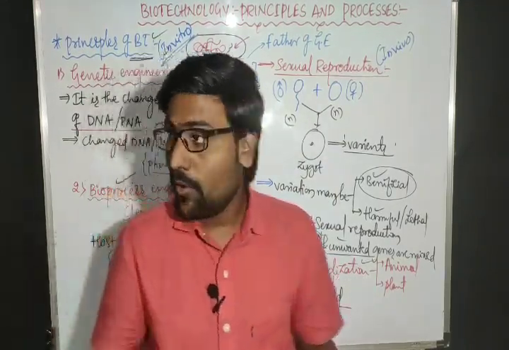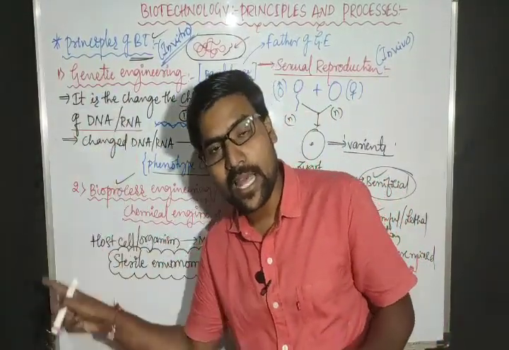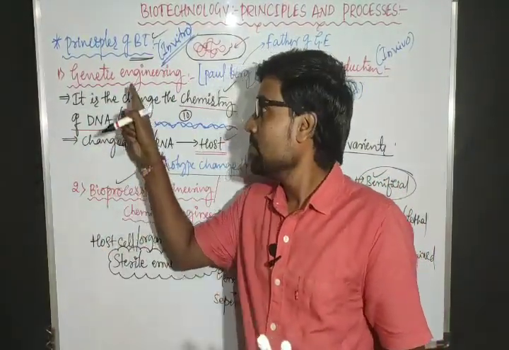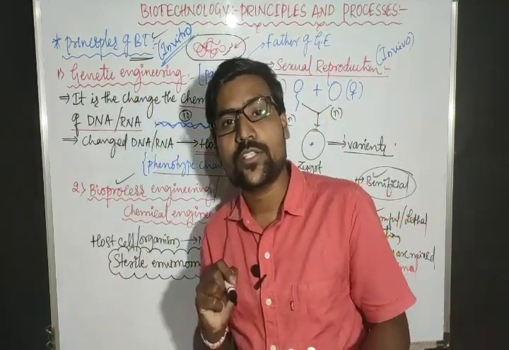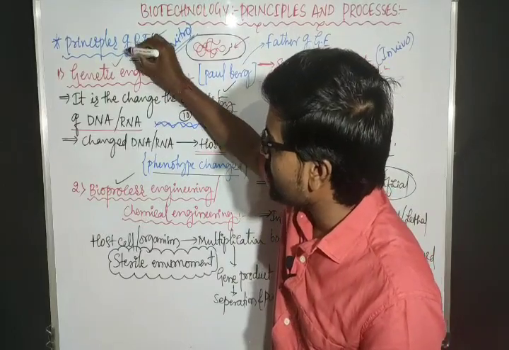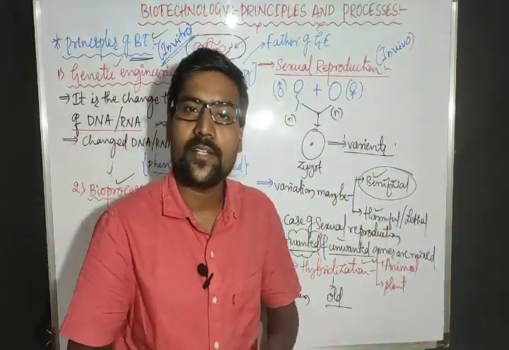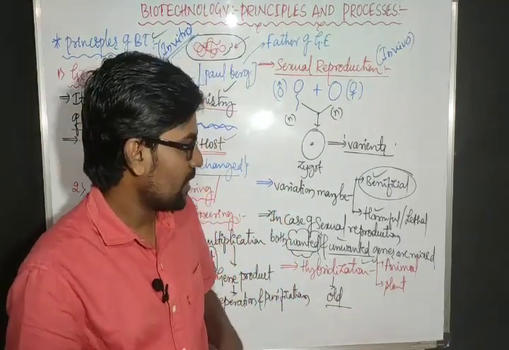But here we are controlling the mixing of a gene, changing the character of the organism, and this is modern biotechnology. That modern biotechnology majorly has two principles, genetic engineering and bioprocess or chemical engineering, right?